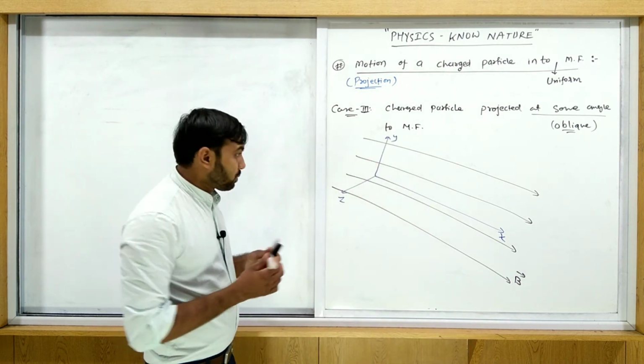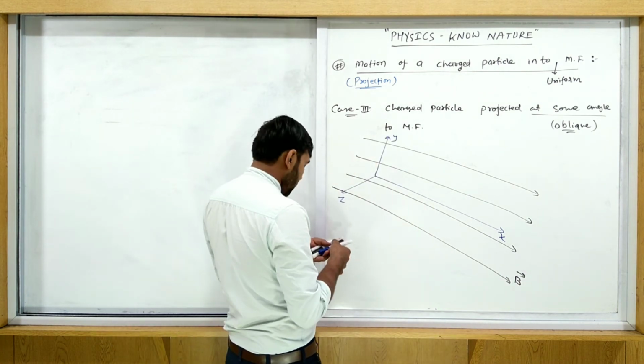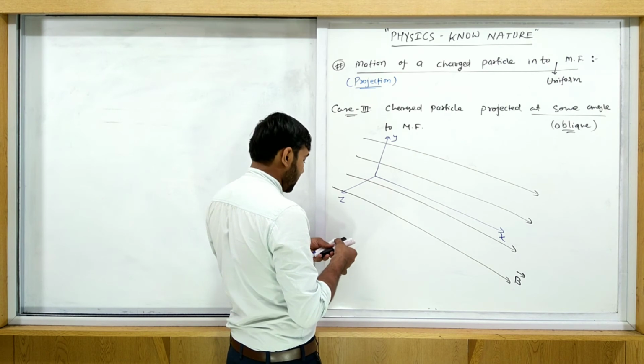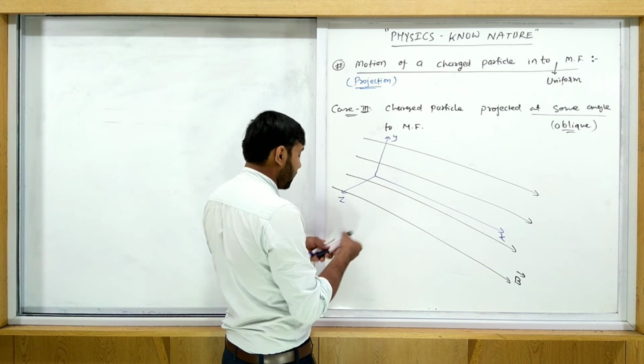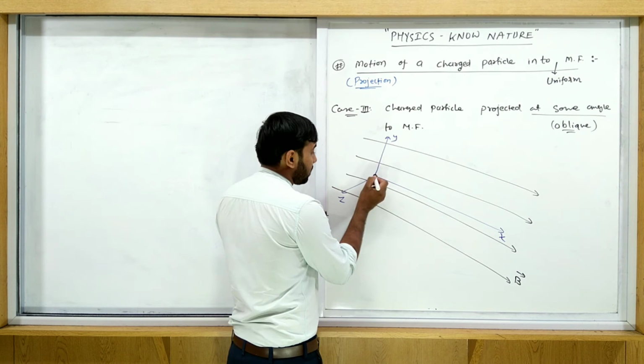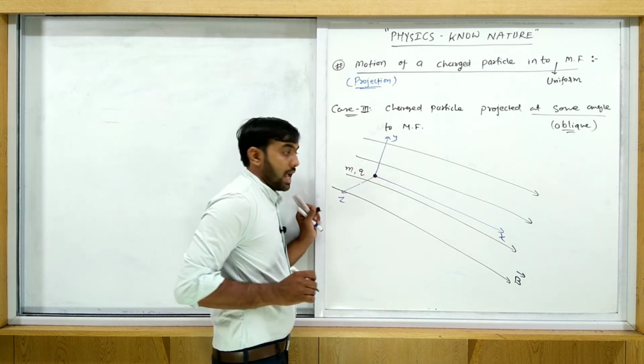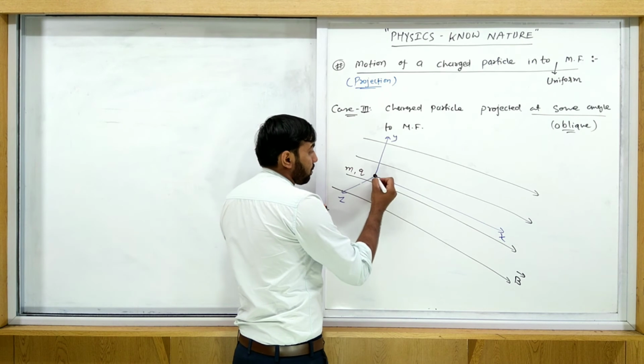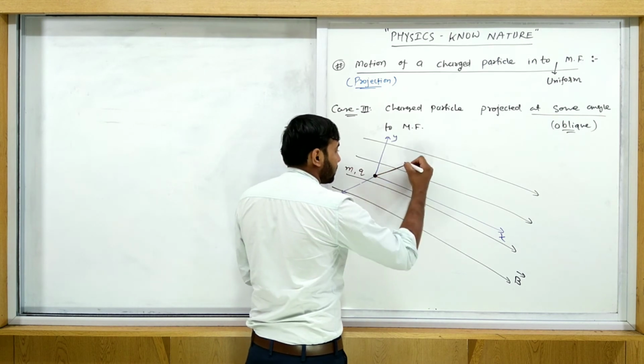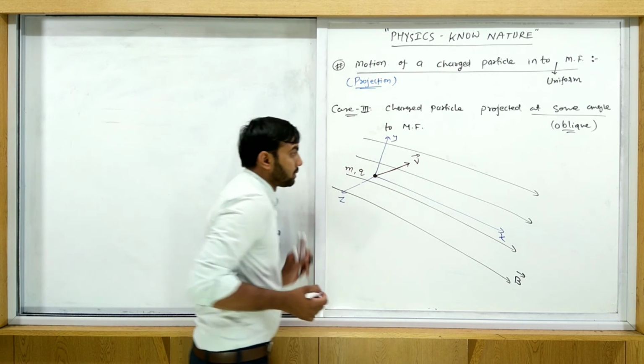Now a charged particle is projected into this magnetic field at some angle. Consider this is the charged particle q having mass M. Now you just project this charged particle like this with some velocity v.